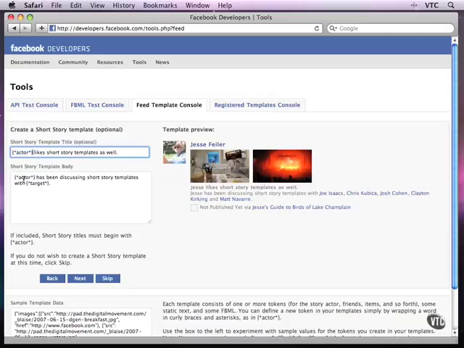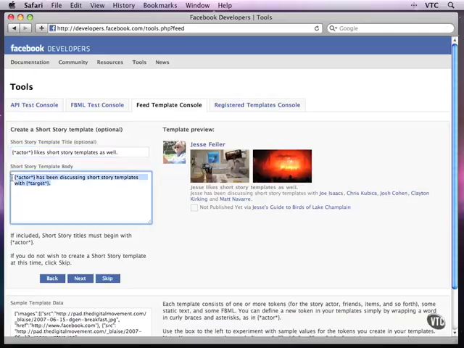And what happens is that up here, the template can have the actor token, and it can have other tokens in it, tokens that you can define, such as target. And the target is the group of people to whom the action is done. So actor sent a message to target. But you can create your own targets there. And you create a target very simply by typing in